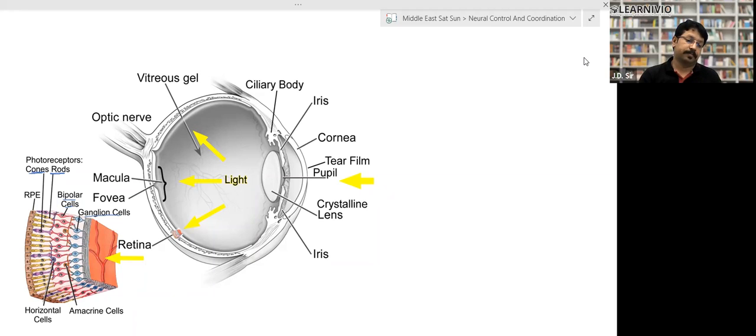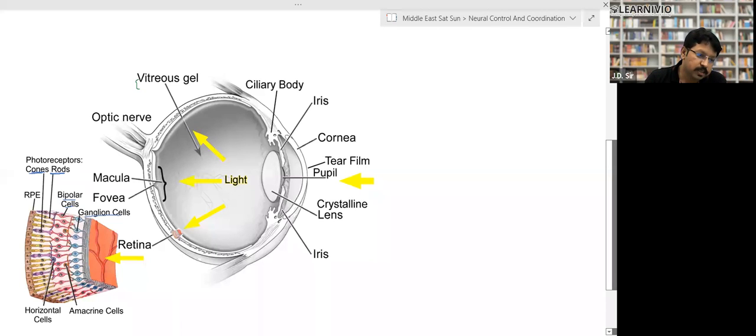Look, whenever the light reaches from the pupil, it reaches to the lens. From the lens, it focuses on the retina. This is the structure of the retina. The light falls on the retina. What happens? The light reaches here, in the rod and cone cells.